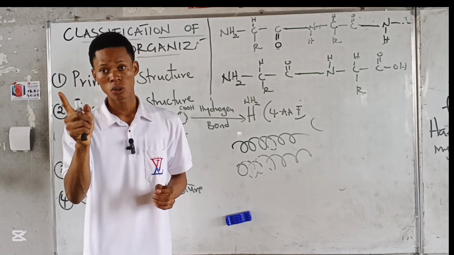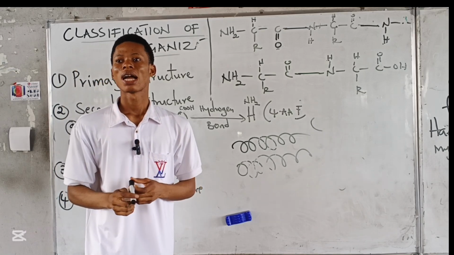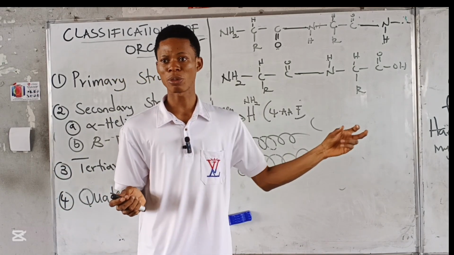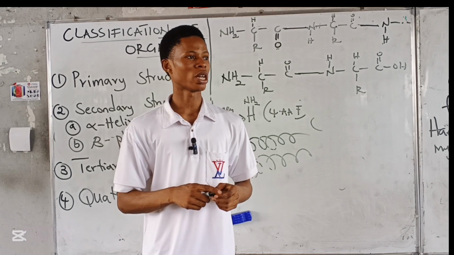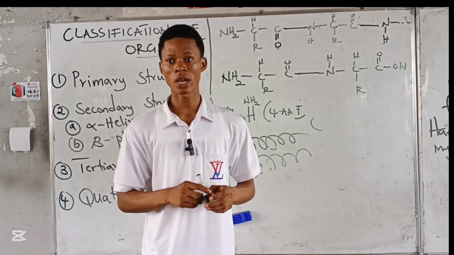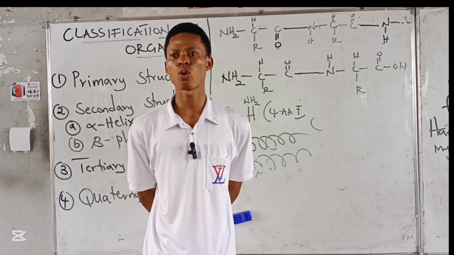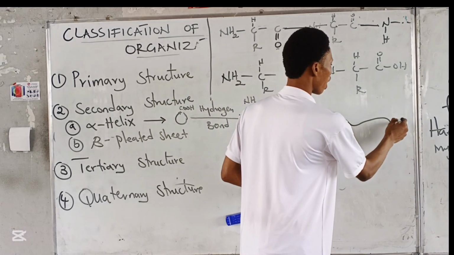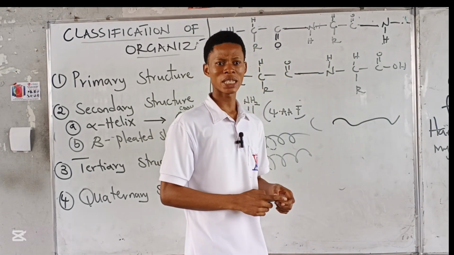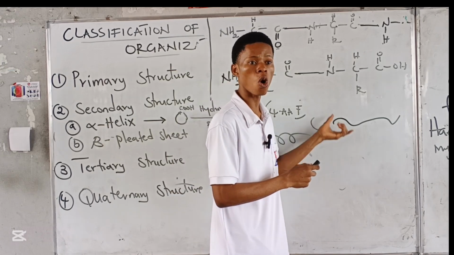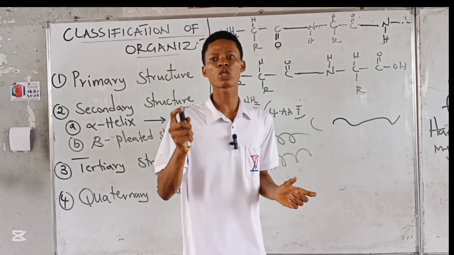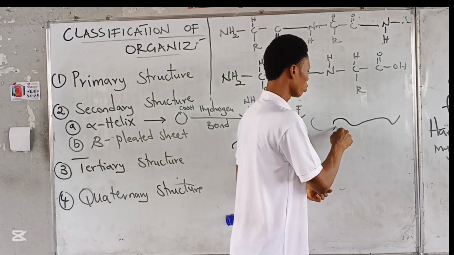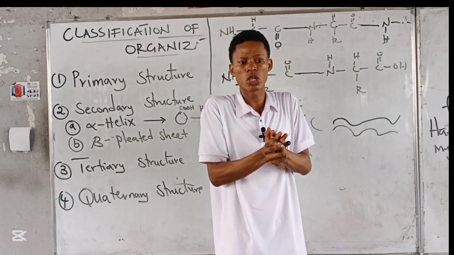If you understand that, I will know with this question. Some proteins can have one polypeptide chain, right? Those proteins that have just one polypeptide chain are called what? Monomeric proteins, right? Can monomeric proteins have quaternary structure? They cannot, right? Monomeric proteins have only one polypeptide chain. But now we are saying quaternary structure is interaction between 2 or more polypeptide chains. So if the protein has just one, it cannot have quaternary structure. But if it has 2, then these 2 can interact to form a single unit, right?